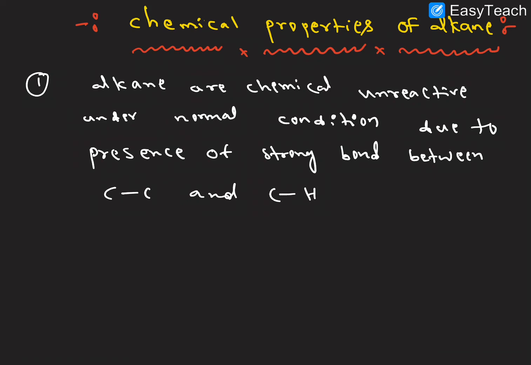Alkanes generally have all sigma bonds, so the sigma bond is strong. So the alkanes are chemically unreactive. This is the first point.